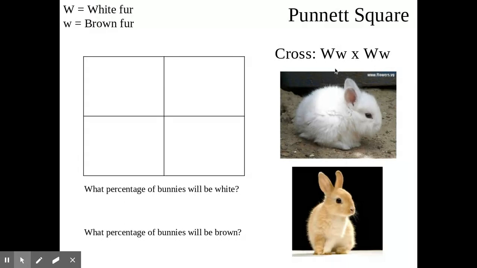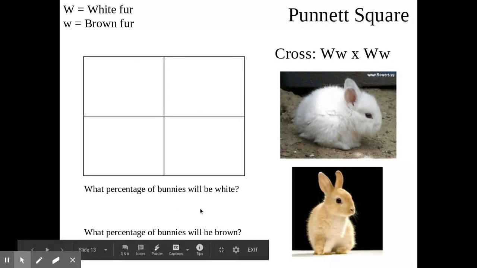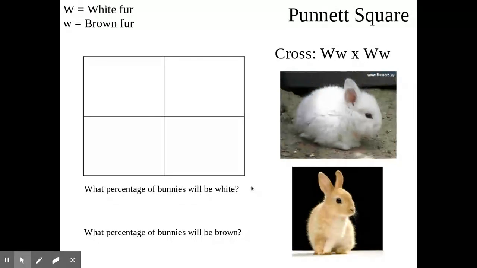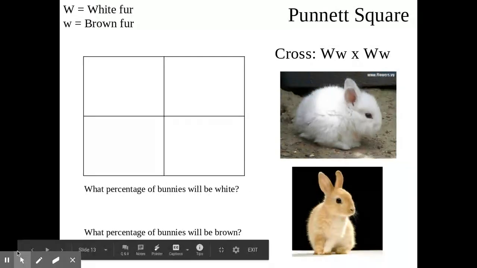We're crossing over here one heterozygous rabbit with another heterozygous rabbit, okay? So this is going to be two white rabbits, right? Because they both have the dominant. And we want to see with each genotype, setting up a Punnett square, what are the percentages that they'll have white bunnies and what are the percentages they'll have brown bunnies. Please don't just guess. Please now set up your Punnett square and fill it in, and then you can do your percentages. I'll give you a few seconds.